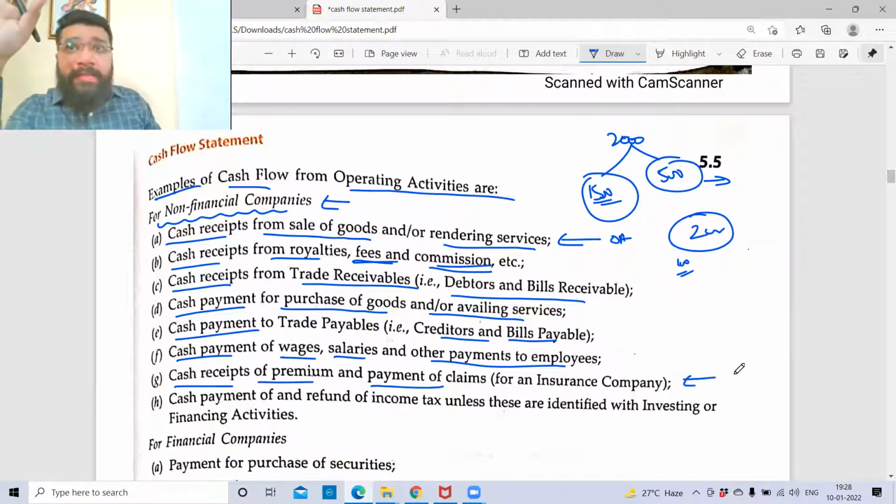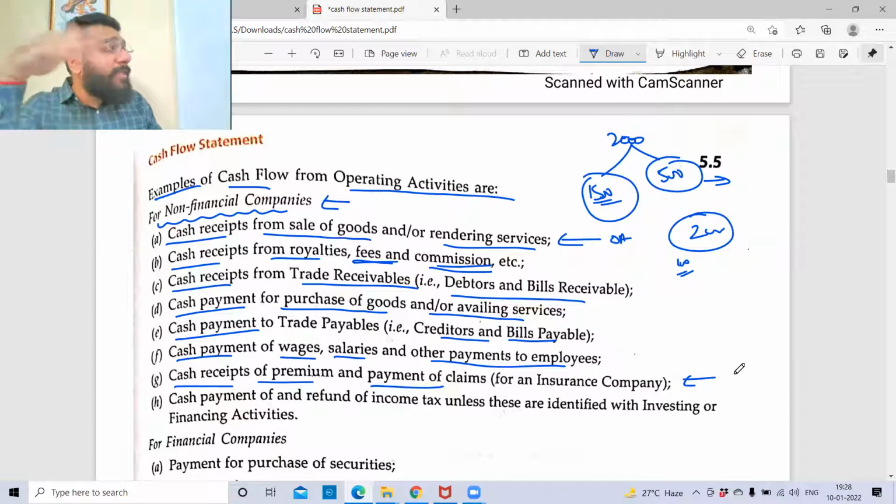Cash receipt of premium and payment of claims for an insurance company. Insurance company is a non-finance company. All of you know that. Insurance business is not in the lending business. So the insurance company's source of income is what? Premium. So premium is the main income for them. That is from the operational activity.